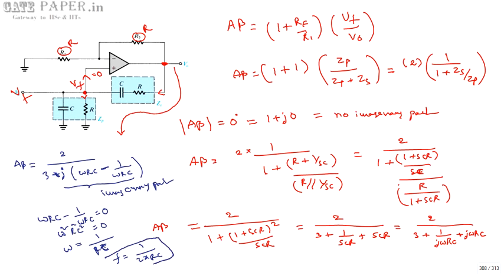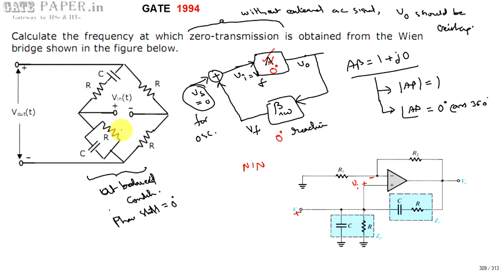This is the frequency of interest. The frequency at which zero transmission takes place for the given question is F equal to 1 by 2 pi RC. Thank you.